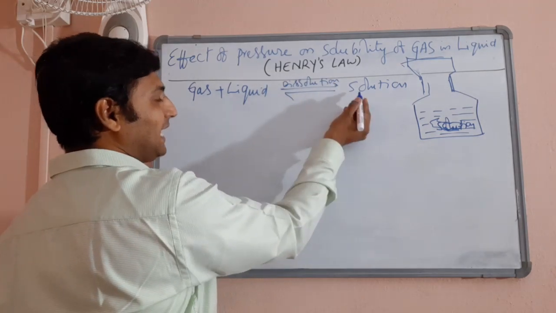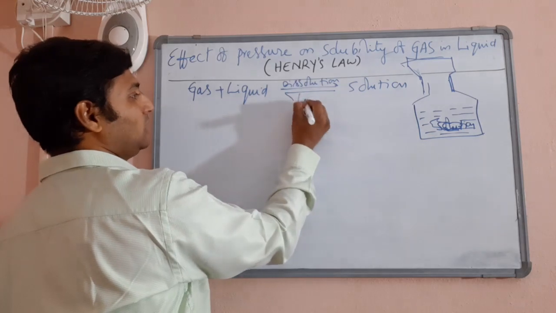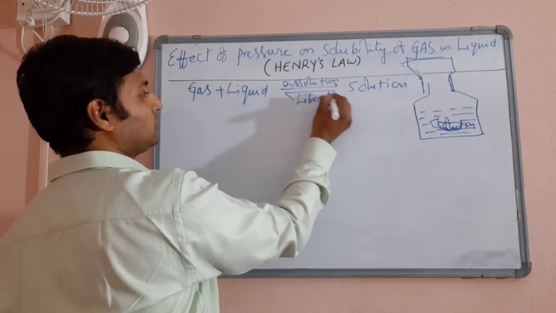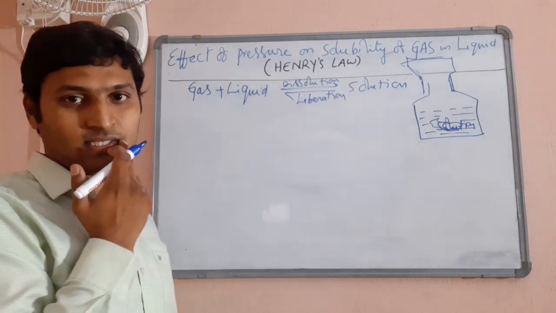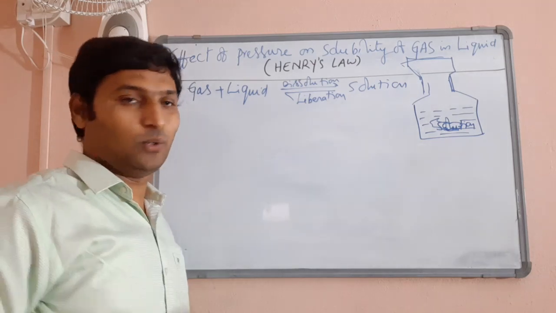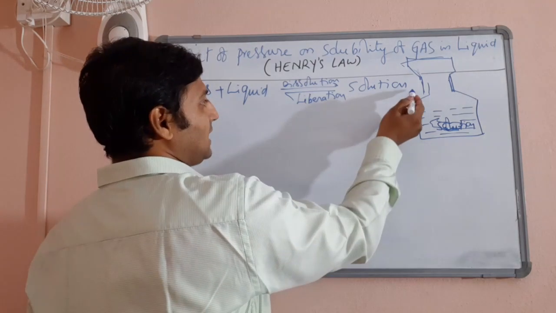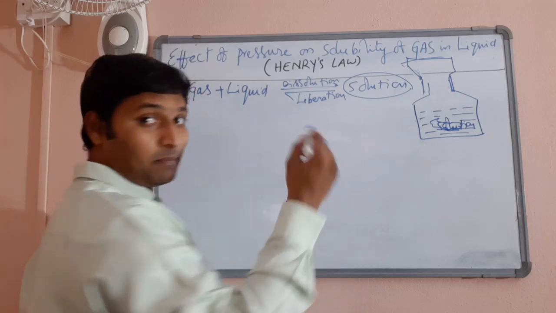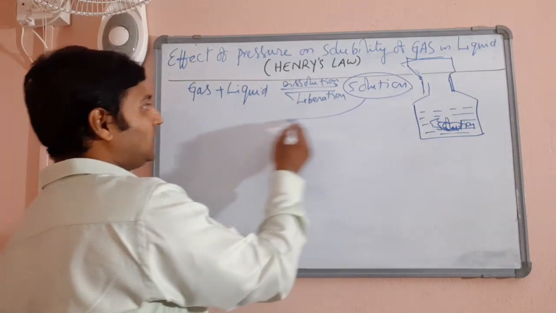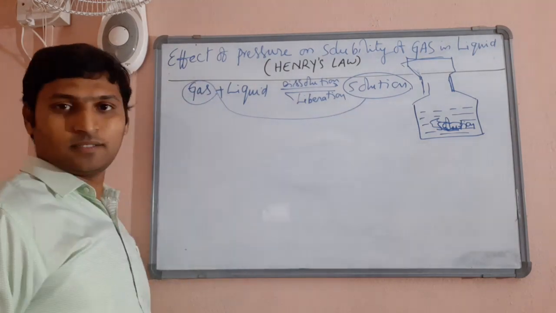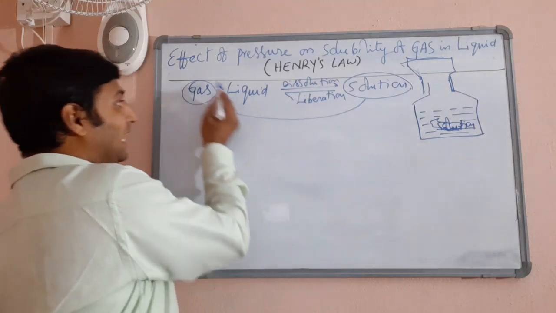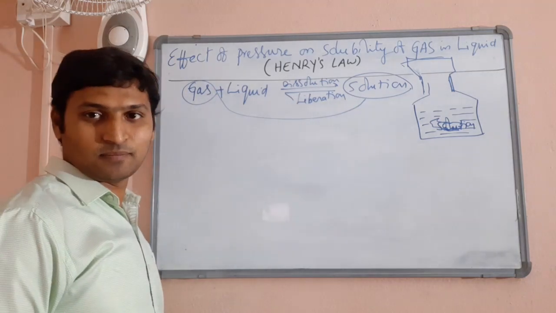If the gas is trying to come out of solution, then you can call the reverse process liberation of that gas, right? Now you can understand that this solution at some point will reach equilibrium with this gas.